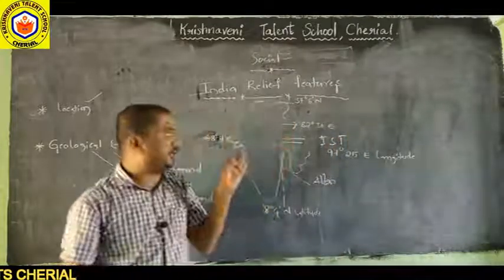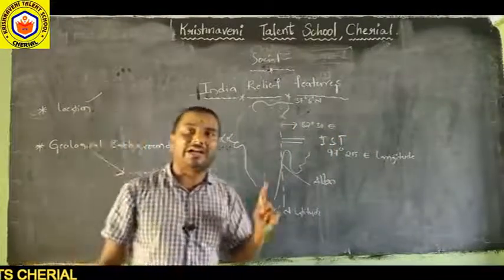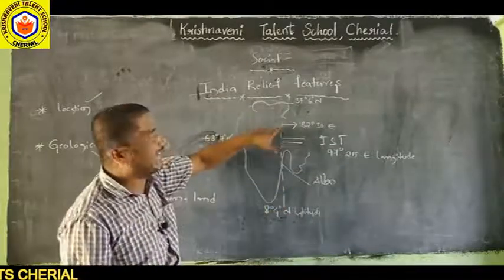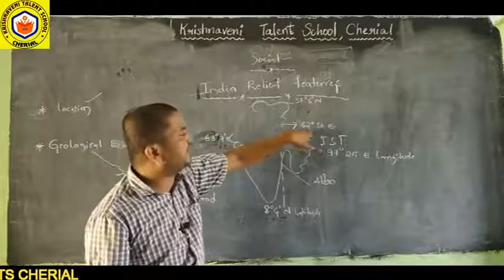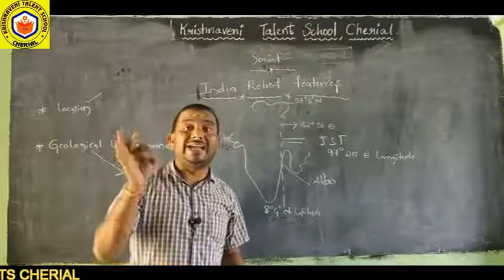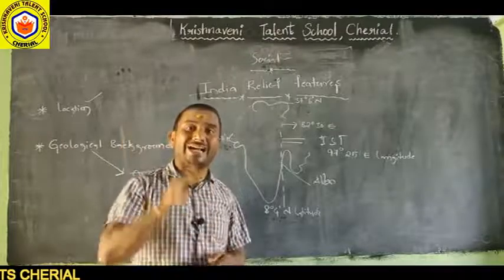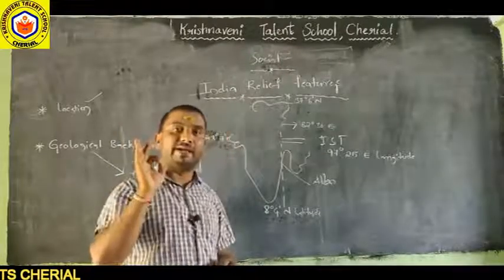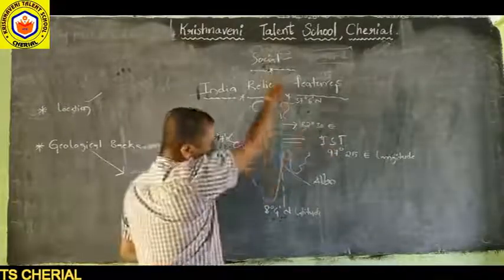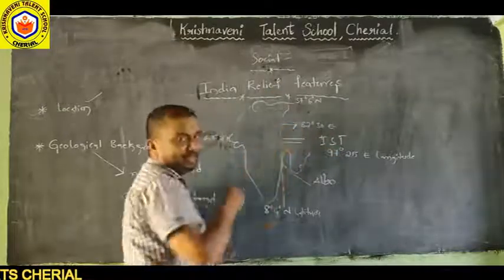According to 82 degrees 30 minutes east longitude, we are following the standard time. We follow Indian timing with this line of longitude. It is the Indian Standard Meridian, so according to this longitude, we are following the timing.